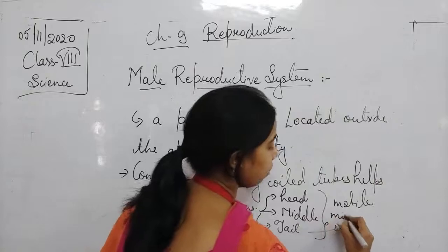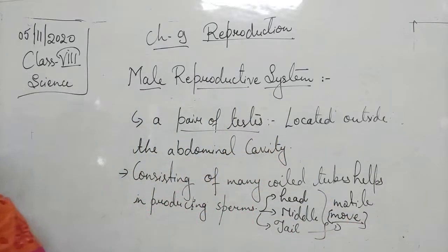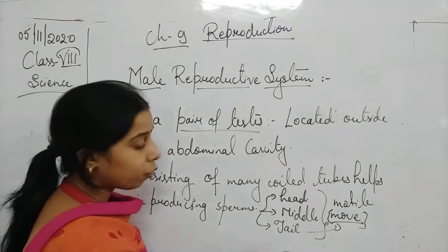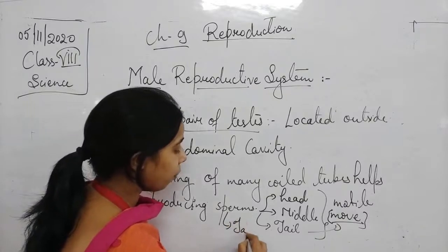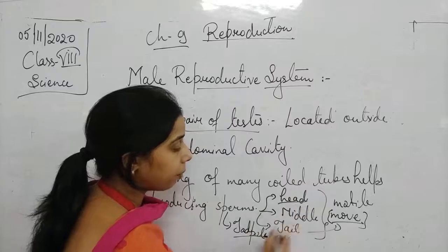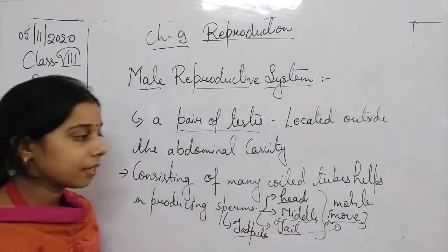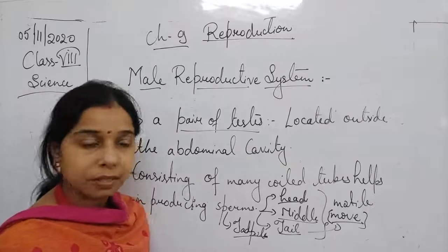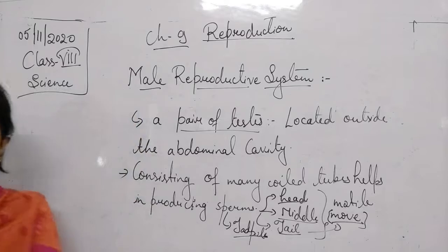It means it can move. So it is like a tadpole. When you look at the structure of the sperm, it is like a tadpole, which has a head portion, a middle portion, and a tail. The tail itself says that it can move easily. So it is motile because of the presence of a tail.